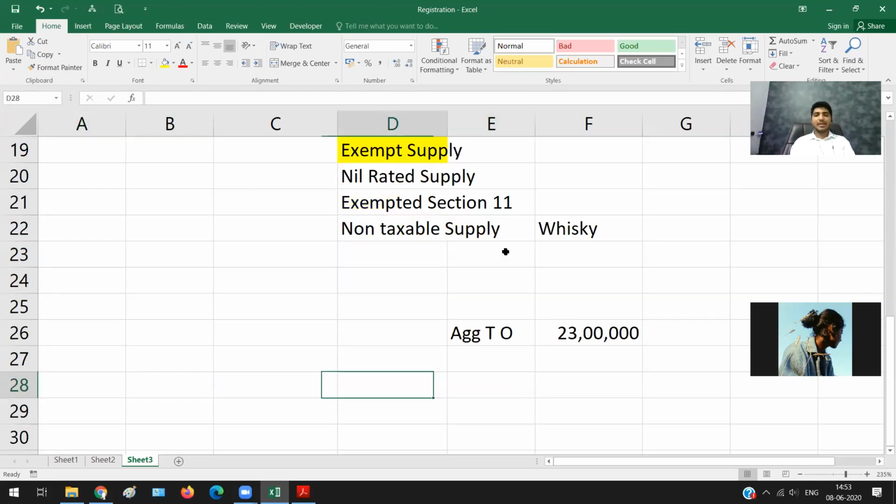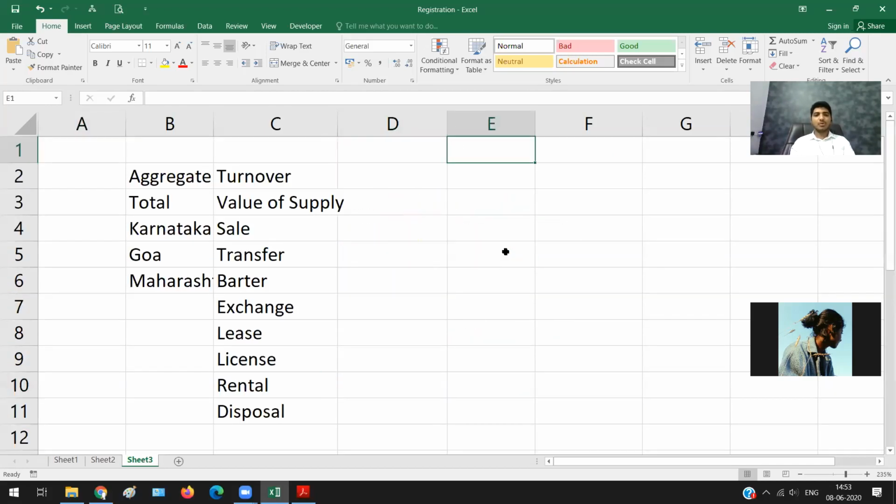Turnover means the value of your supply. We already studied while reading section 15 that value shall not include CGST, SGST, IGST, and the GST cess.